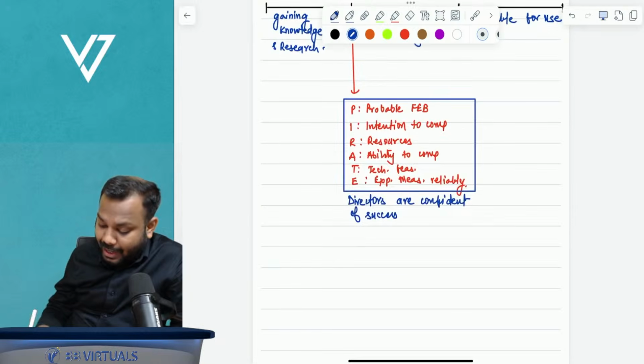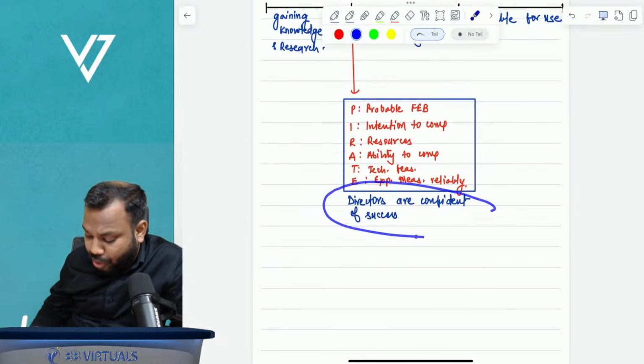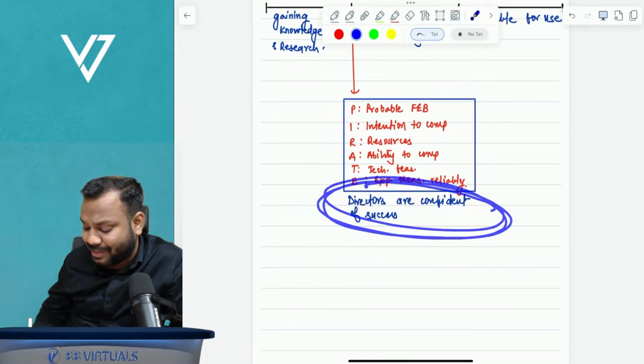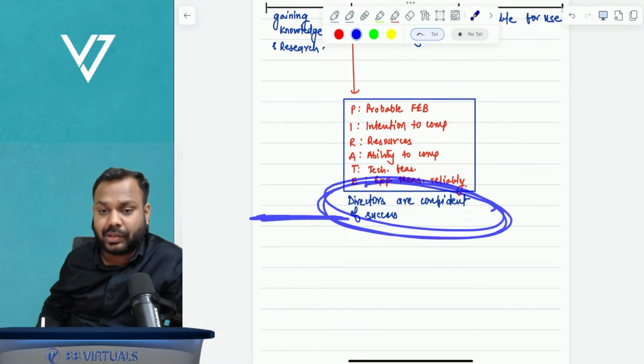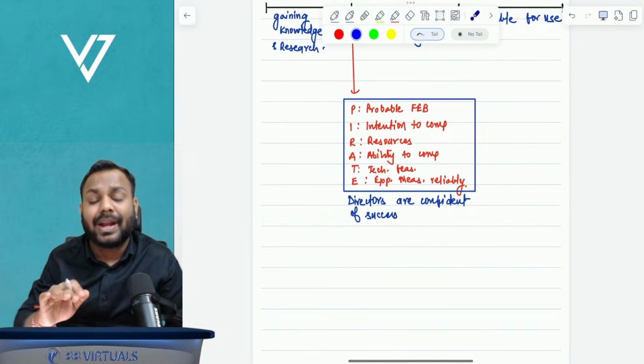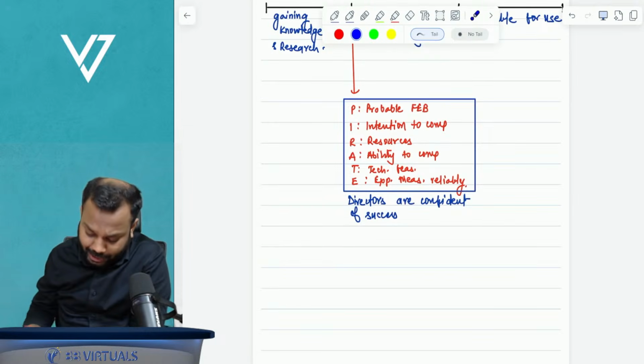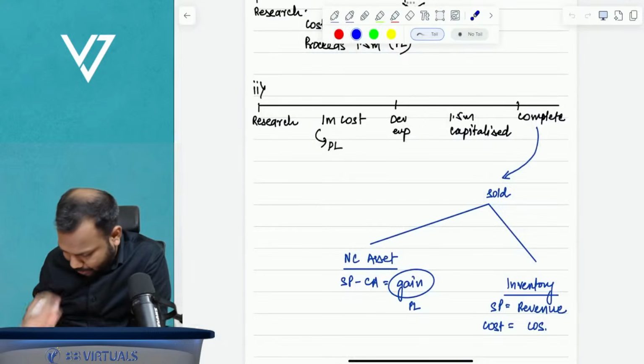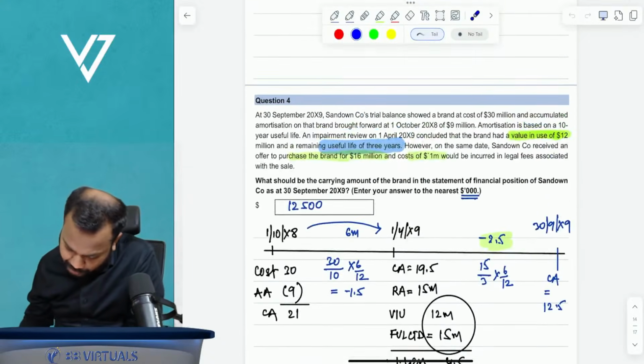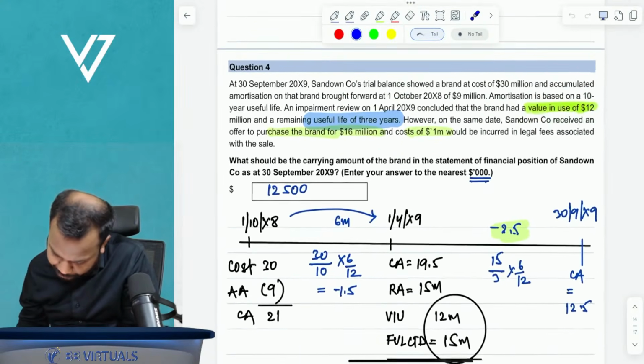Any cost incurred before the directors become confident of the success is called research phase. The question may directly say that the development phase has started, but ignore that point. Still, let me find that question, because if you see it, you will understand it better.